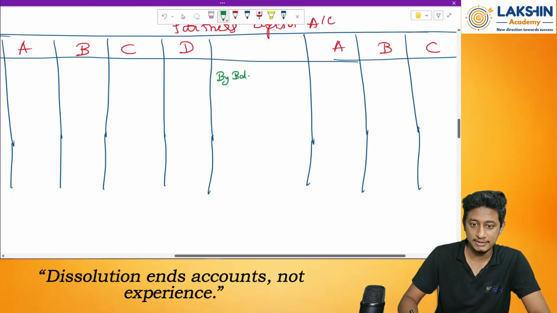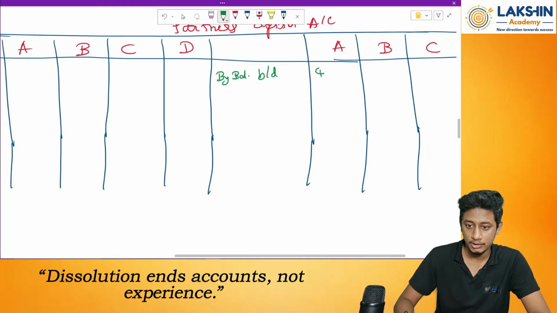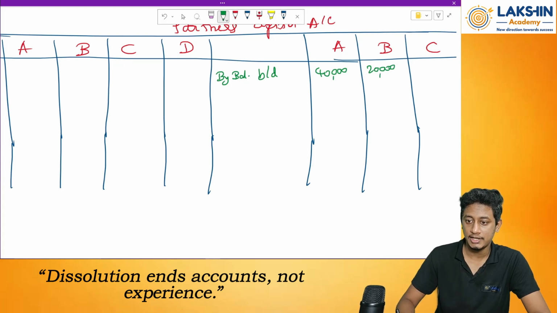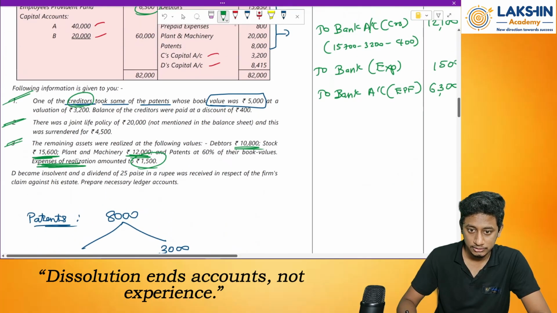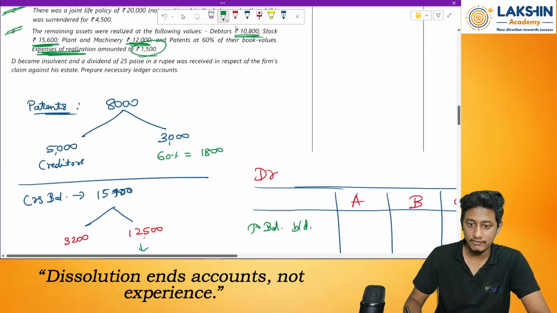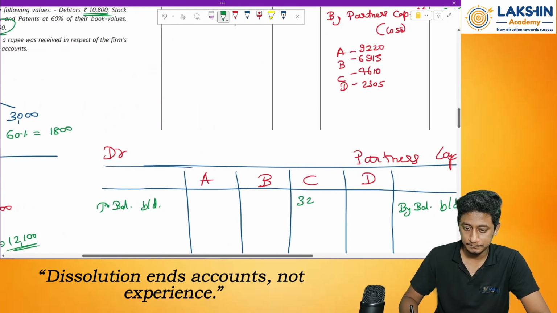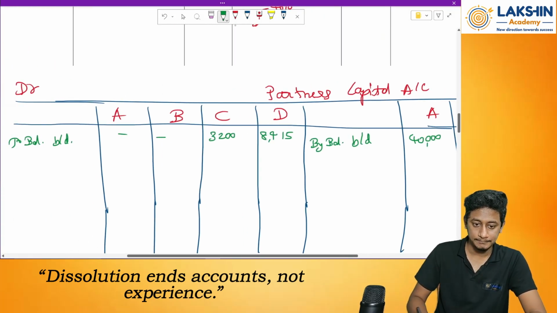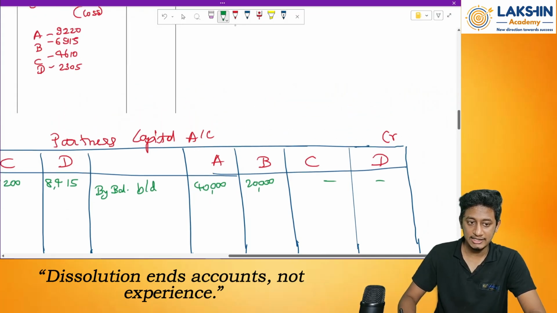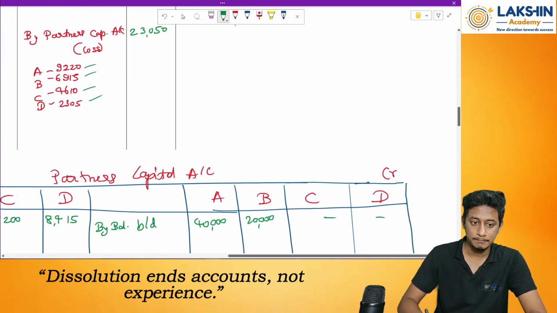By balance brought down 40,000, 20,000. C and D credit balance. So two balance brought down, 3,200, 8,415. Done.